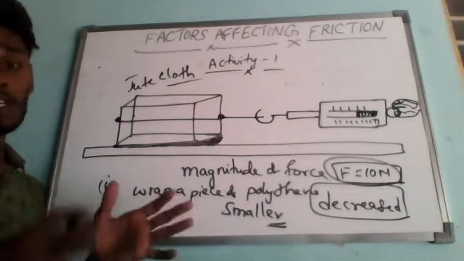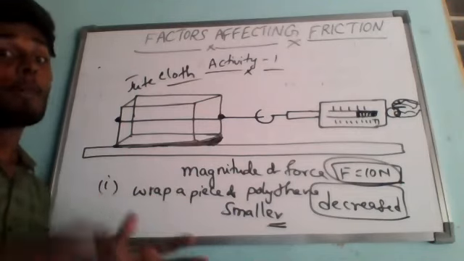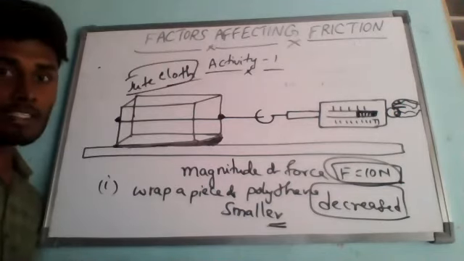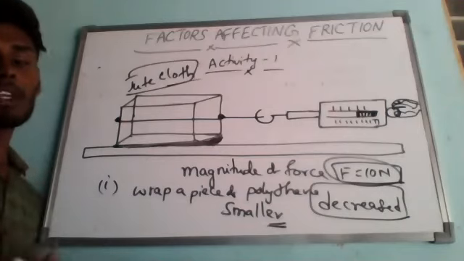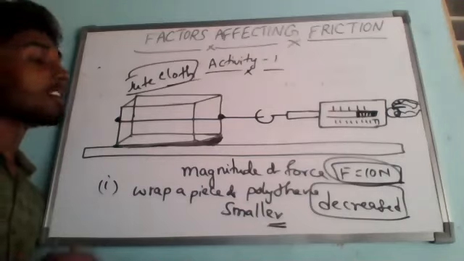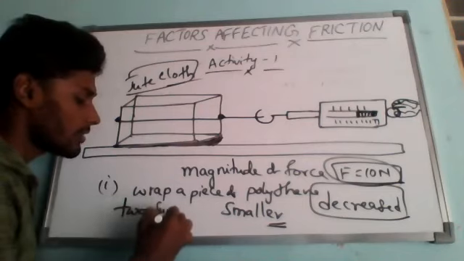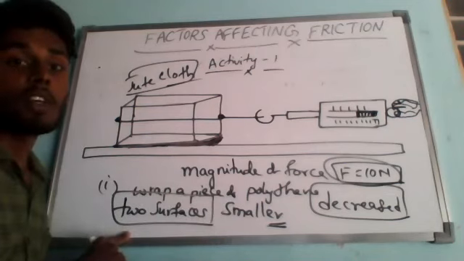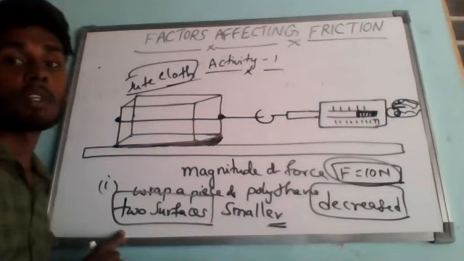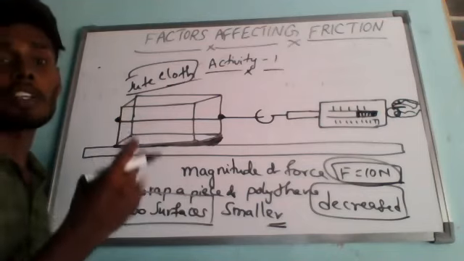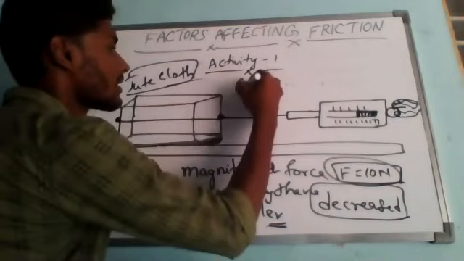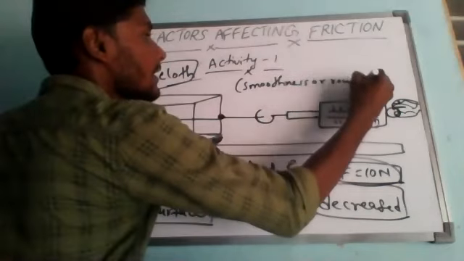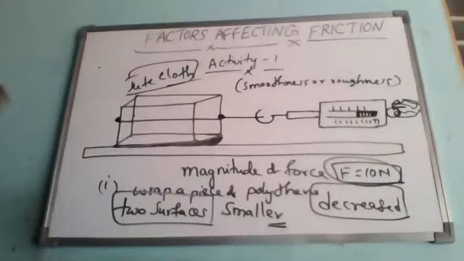Otherwise we can say that when the surface of the brick is made more rough by wrapping with jute cloth, then the friction with the floor increases. Understanding? So from this we can say that friction depends on the nature of the two surfaces. From this activity we conclude that the friction between two surfaces depends on the smoothness or roughness of the two surfaces. That is the most important thing. This is activity 1.